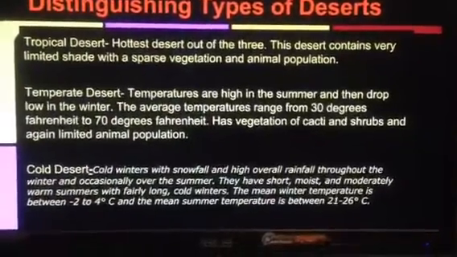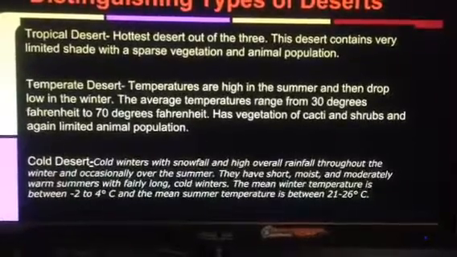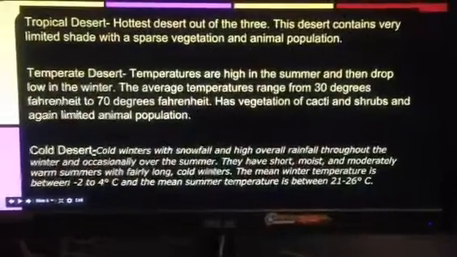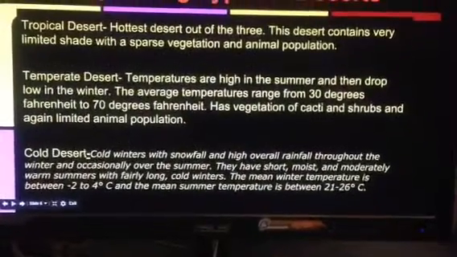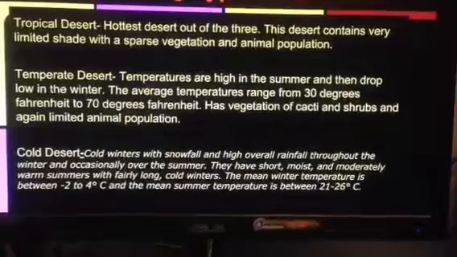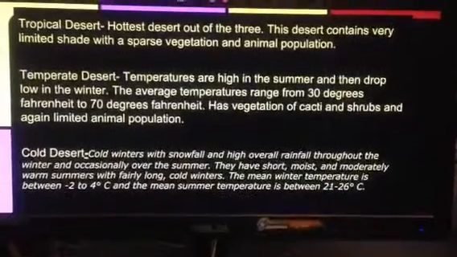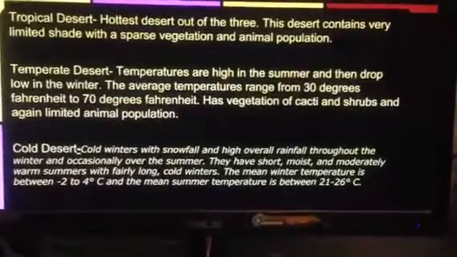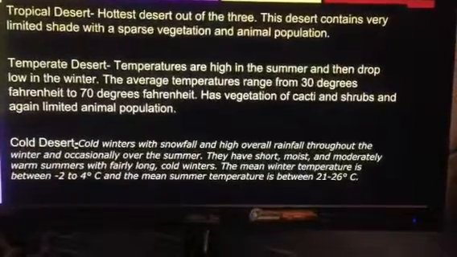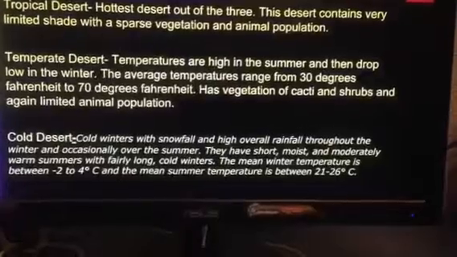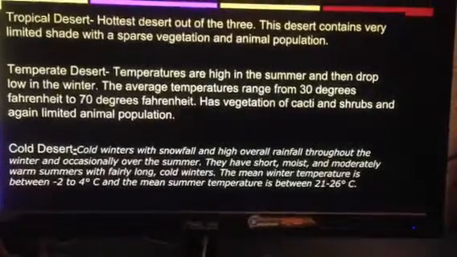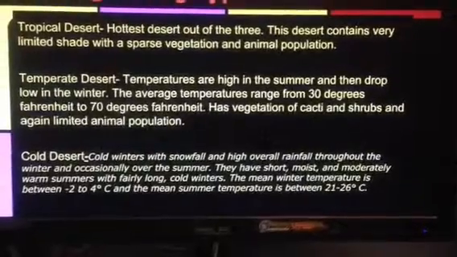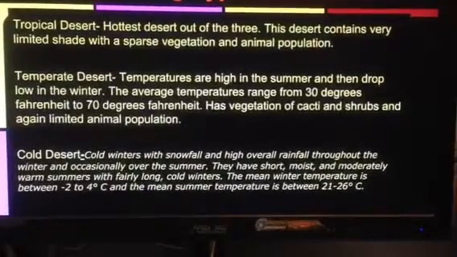Temperate areas are hot in the summer, and then they are cooler in the winter months. The average temperatures range from 30 degrees to 70, and the vegetation includes cacti and shrubs, and there's limited animals. And the cold deserts have short, moist, and moderately warm summers with fairly long winters, and the average temperature is -2 to 4 degrees Celsius.